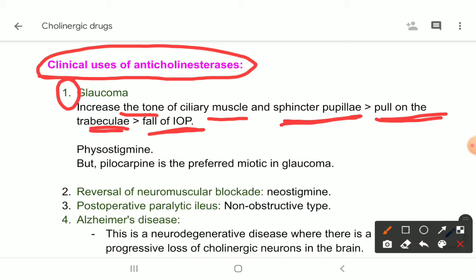I can understand that you are not understanding this well, but when we discuss the anti-glaucoma drugs, we will discuss these things in detail and then you will understand this very clearly. But for now, just remember that these drugs can be used in glaucoma. Physostigmine can be used here, but pilocarpine is the preferred miotic in glaucoma.